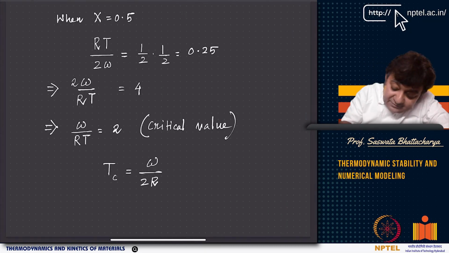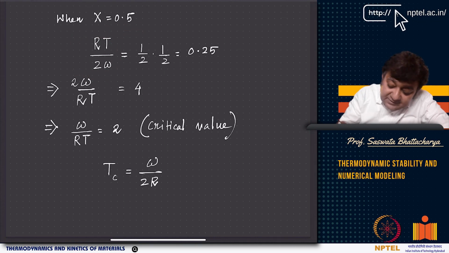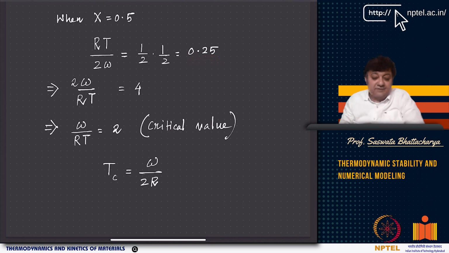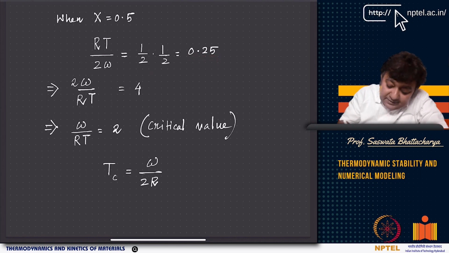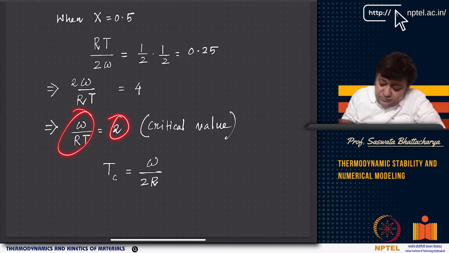Now when x equal to 0.5, your RT by 2 omega becomes x times (1 minus x), where x equals 0.5 and 1 minus x is 0.5. So RT by 2 omega equals 0.25, or 2 omega by RT equal to 4. If I do the inverse, if it is 0.25, then 2 omega by RT has to be equal to 4, or omega by RT has to be equal to 2.